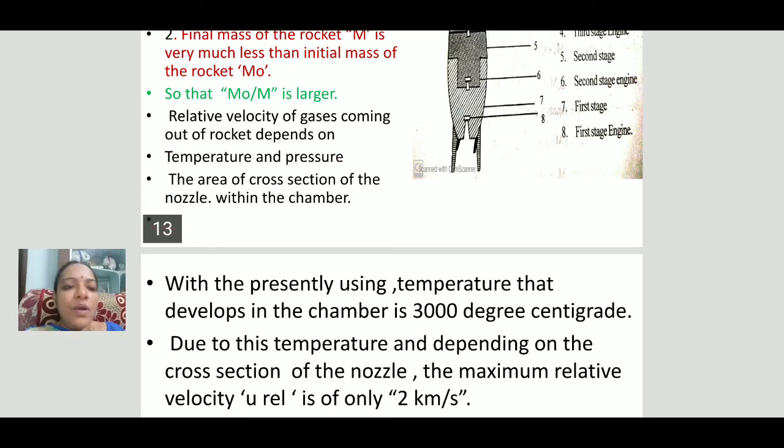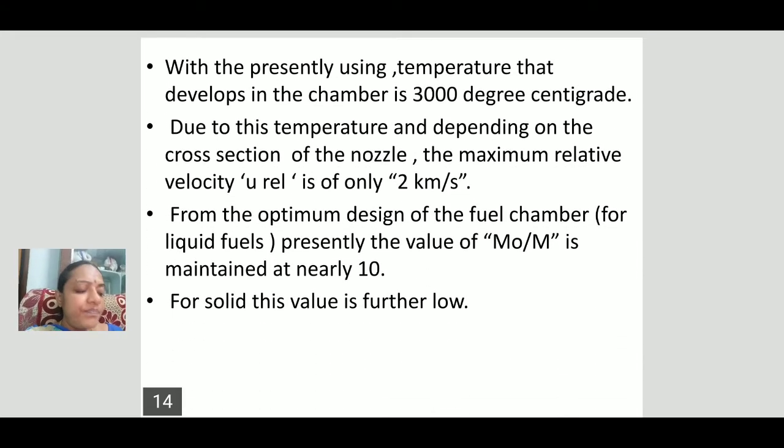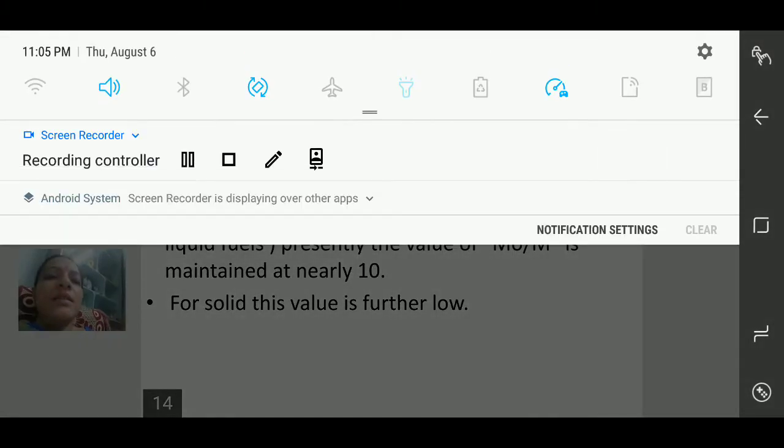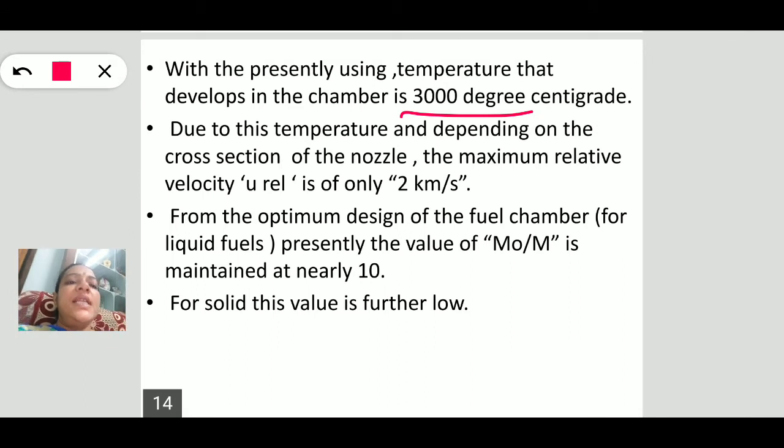Now coming to our rocket system, the temperature of the chamber presently used is 3000 degrees centigrade. Let us calculate the velocity of the rocket under these conditions.